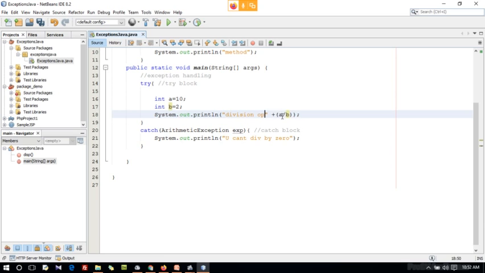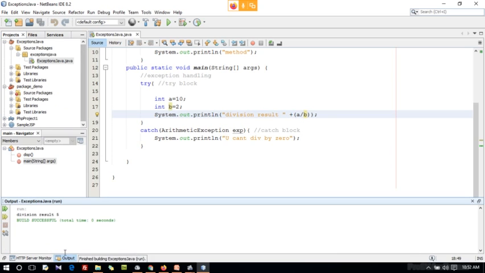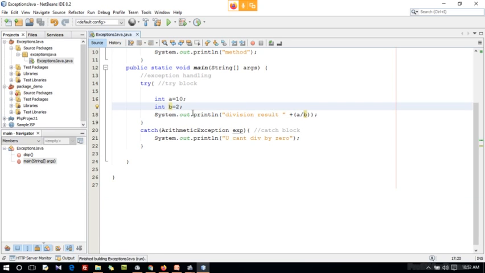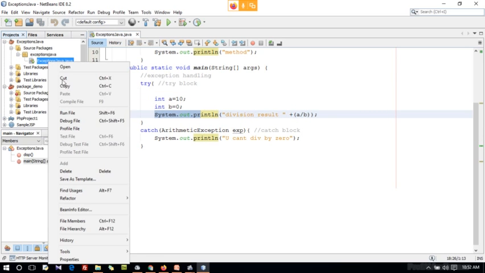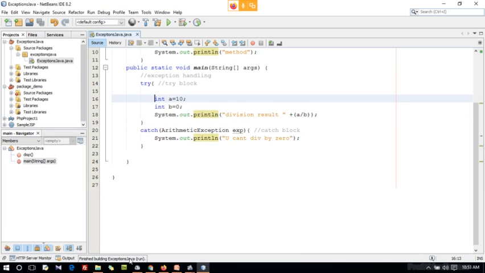Division result, I am getting a result here. If it is 0, it won't execute this statement. Automatically I am getting a runtime exception here.